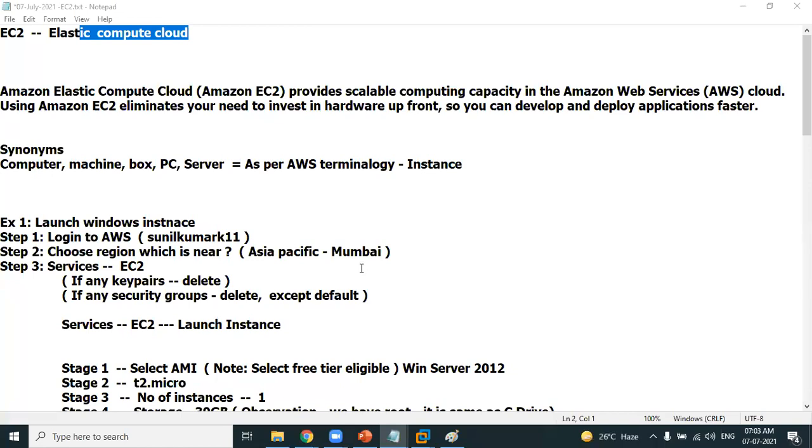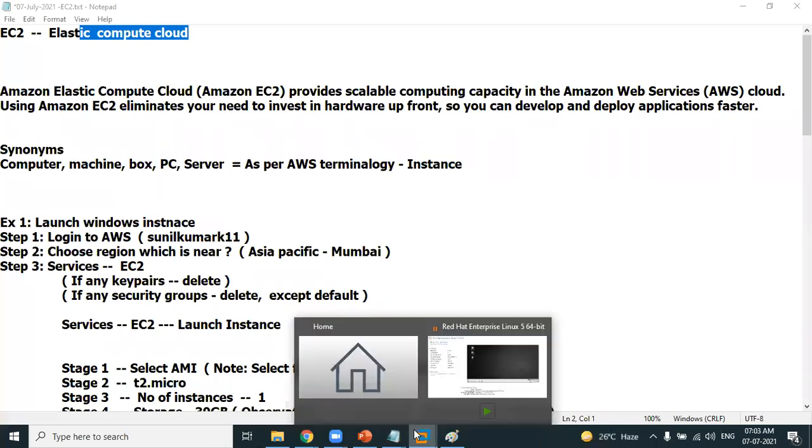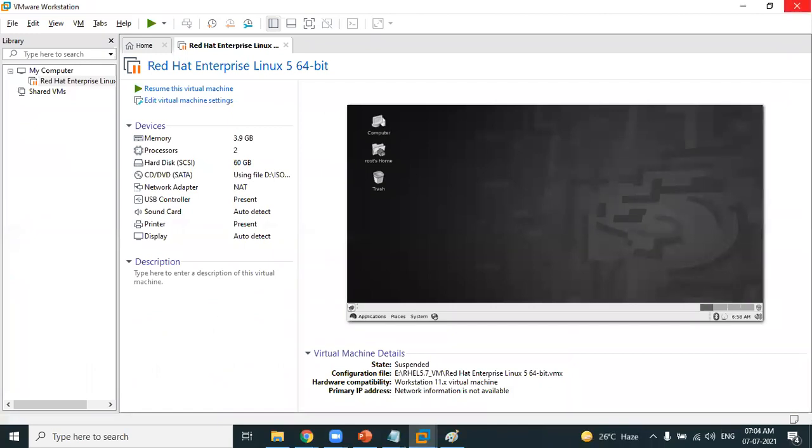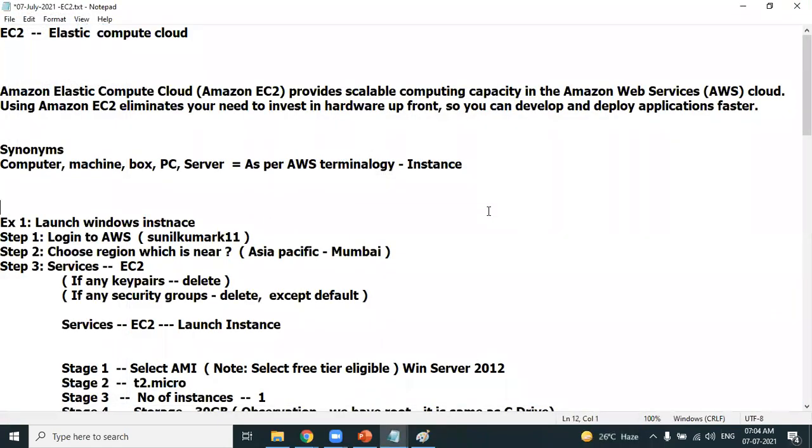So we are now experiencing learning how we can create a virtual machine, not on your personal laptop, not on VMware. Okay, so I'm stopping this VMware. Anyways, we have experienced it. Now I'm showing you how to create a new machine on AWS Cloud.